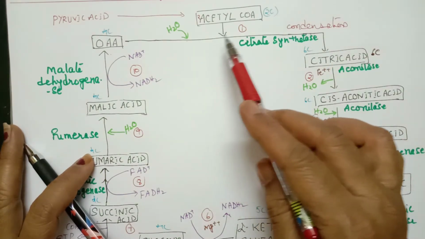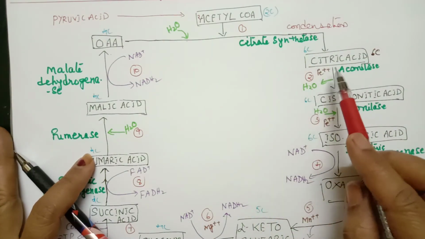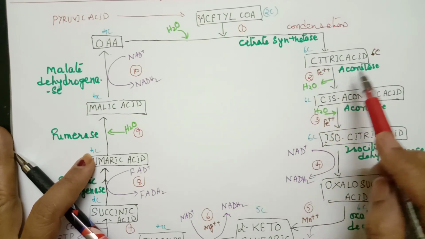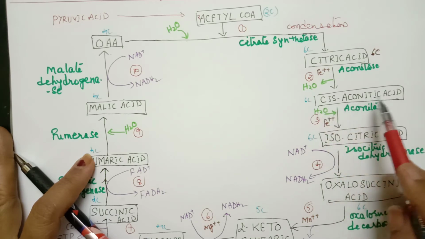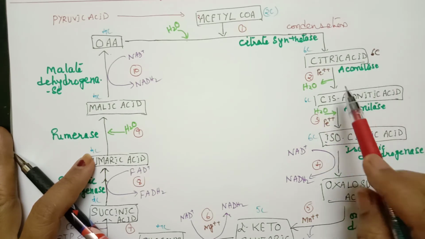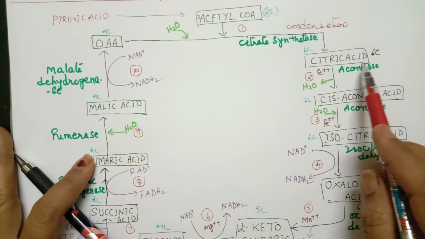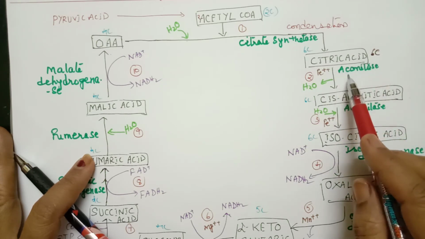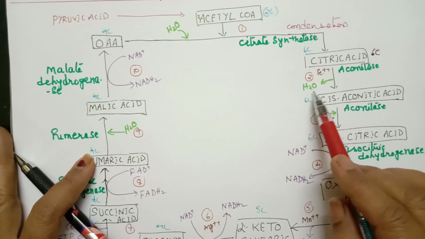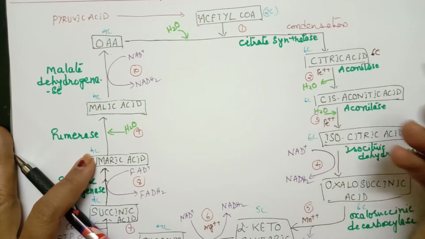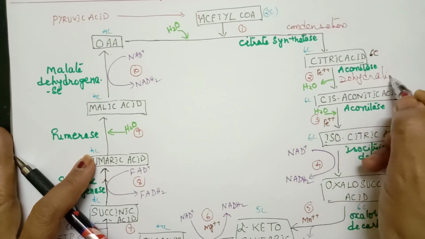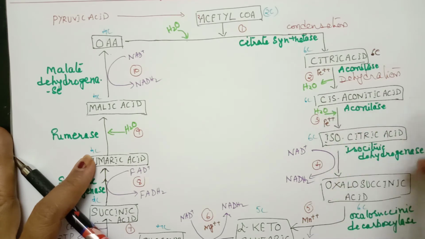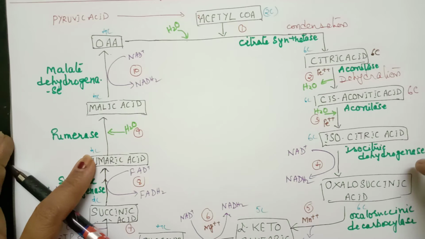And the second reaction, this is the second step. In second step, citric acid is converted to cis-aconitic acid. This takes place in presence of the enzyme aconitase, and water is liberated, so it is a dehydration process. So the name of the reaction here is dehydration. Cis-aconitic acid is also a 6 carbon compound.